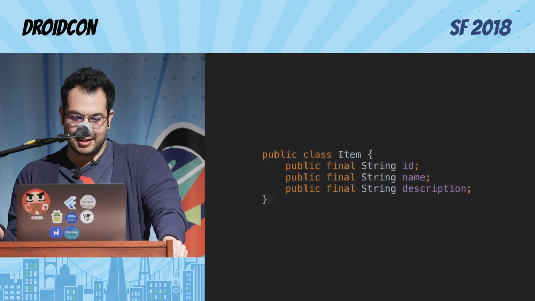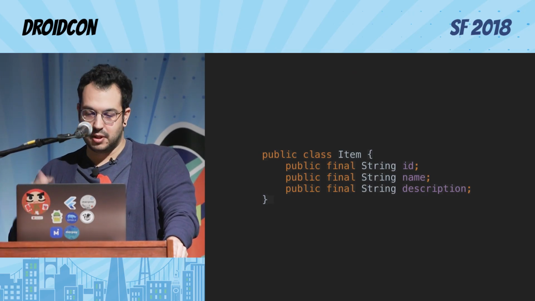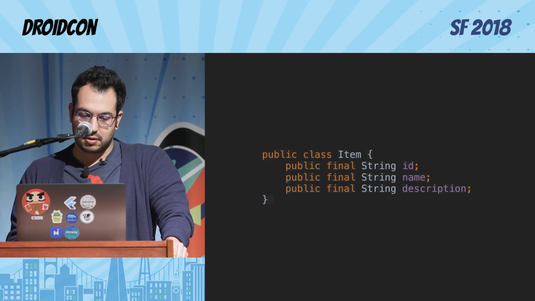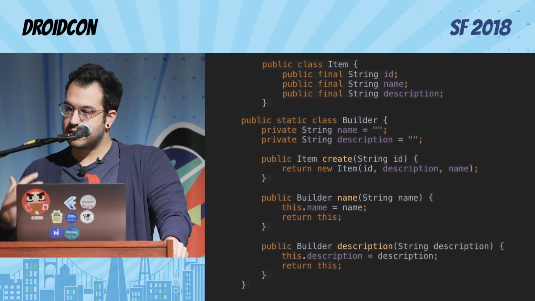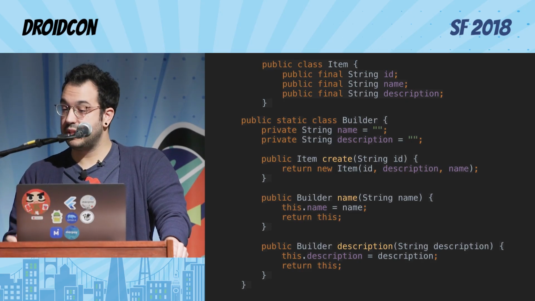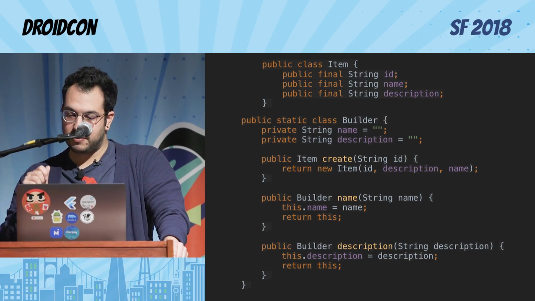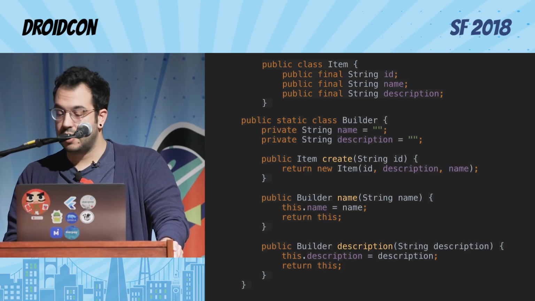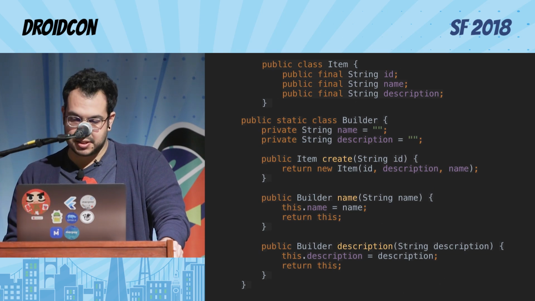Imagine this is a common scenario in Java. We have this POJO class where we want to store data from the network or from the screen. Imagine we have this item, and there is ID, name, and description. And then you want to do it nicely. You want to use a builder because with the builder you can put names on the methods, and that's great because it's more readable, it's more maintainable, and it allows you to check each time if they are required or not required, things like that. But you have to do this all the time, many, many times, and for many different classes in the code base.